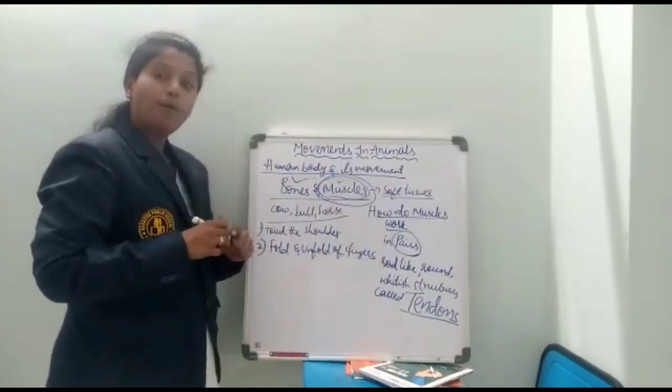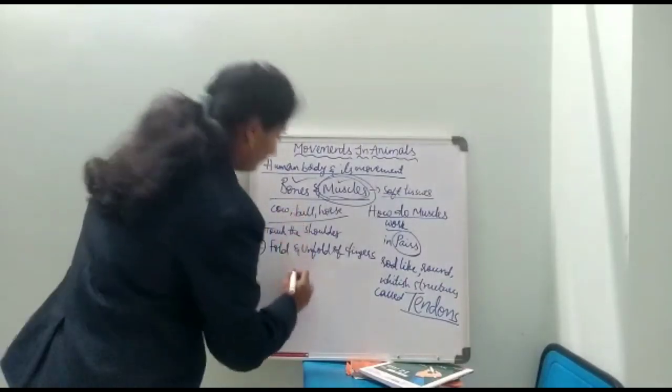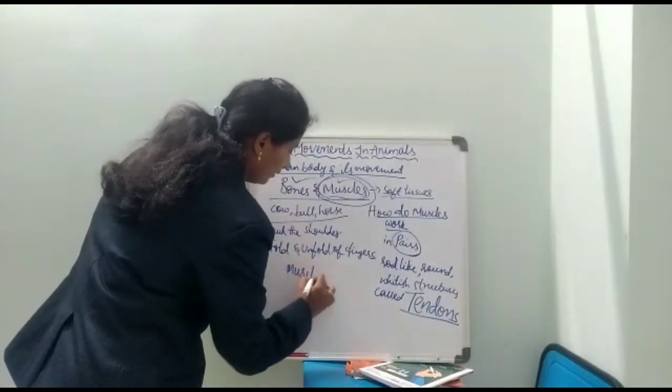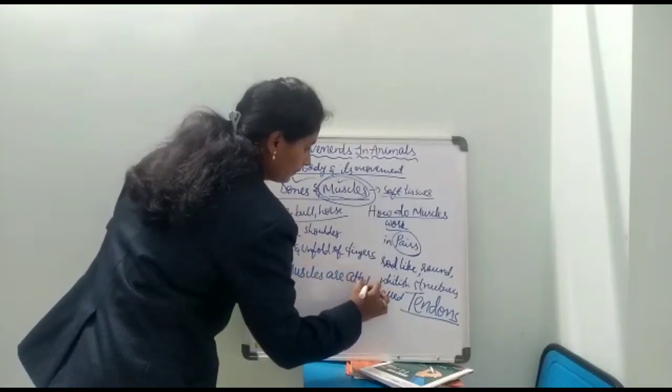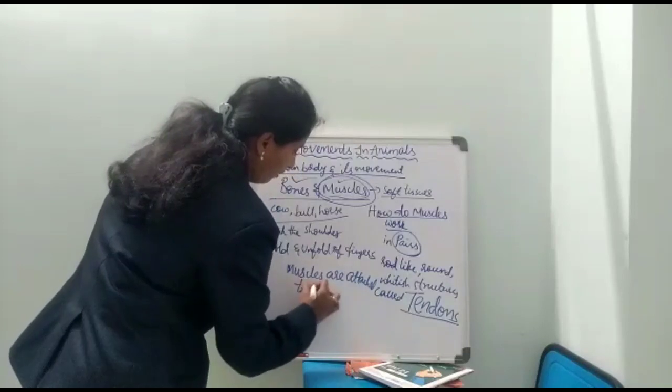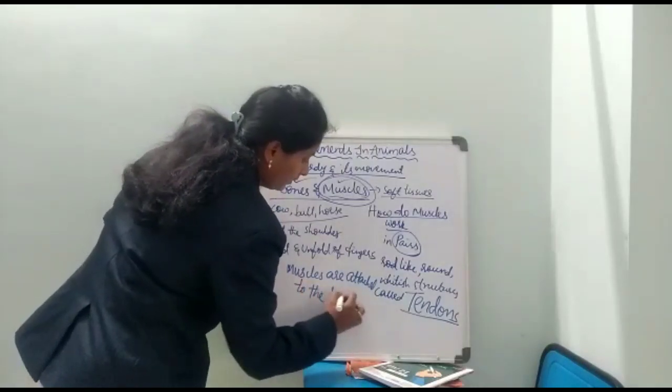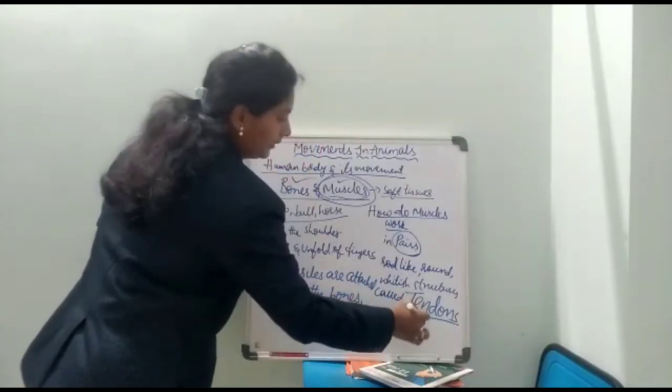Muscles are attached to the bones with the help of tendons.